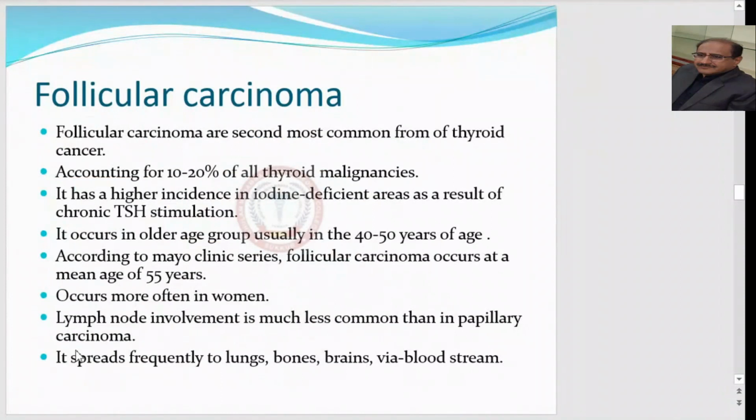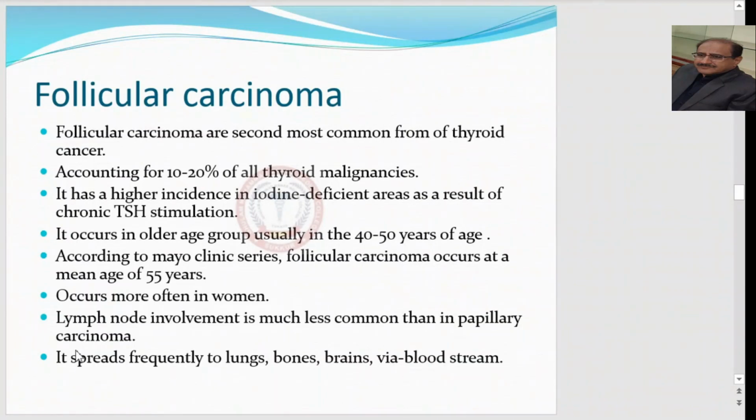Okay, now the other type, that is the follicular carcinoma. After papillary carcinoma, follicular carcinoma is the second most common form of thyroid cancer. About 10 to 20% of all thyroid malignancies are follicular carcinomas. There is a higher incidence in iodine deficient areas as a result of chronic thyroid stimulating hormone stimulation. It occurs in an older age group, usually 40 to 50 years of age. According to the Mayo Clinic series, follicular carcinoma occurs at a mean age of 55 years.